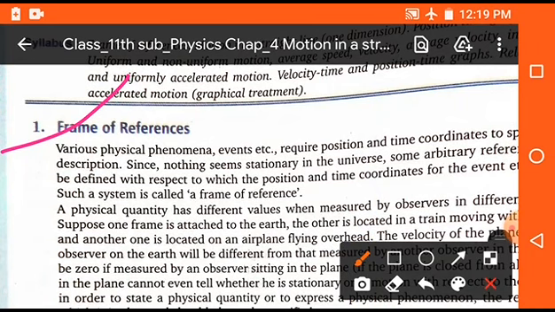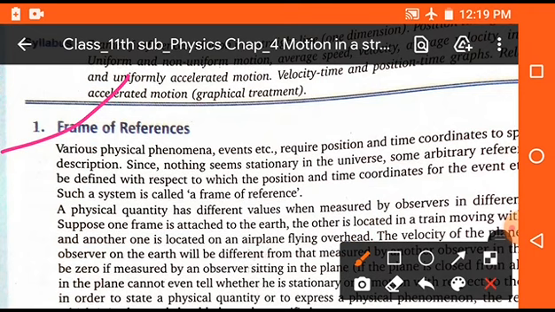Now you are sitting in a car and the car is moving. Here you are in the rest position with respect to the person who is sitting with you in the car, but you are in the motion position with respect to the person who is standing outside the car. So here the frame of reference is different for the different positions. You are in motion with respect to the person who is sitting or standing outside the car, and in the rest position with respect to the person who is sitting along with you in the car.